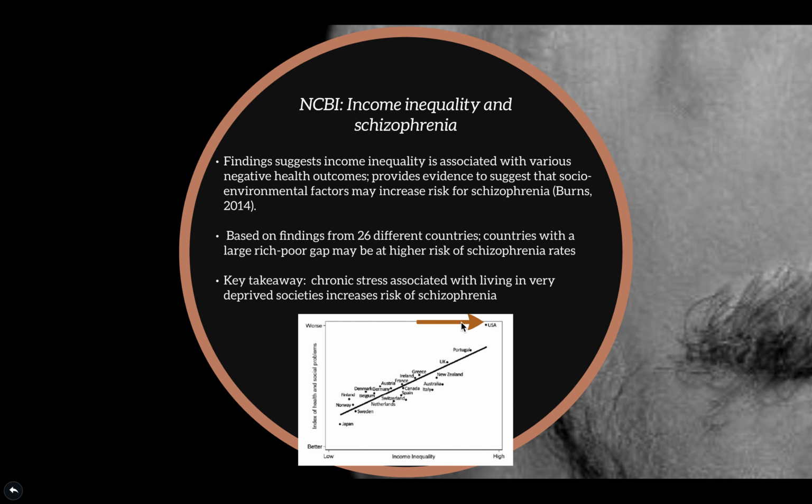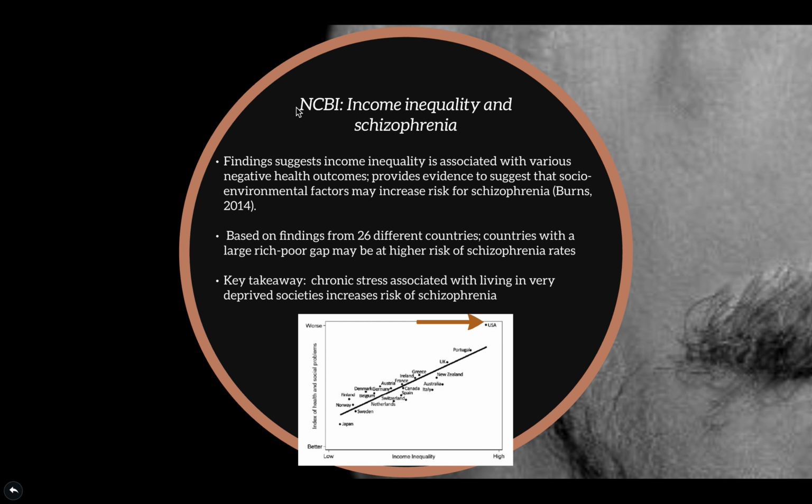So if we look at the United States, for example, we can see that they have a higher income inequality and also worse health and social problems. And so if we follow the line of best fit up, we see that the USA has a very strong correlation for income inequality and heightened risk for mental and social problems, specifically schizophrenia.